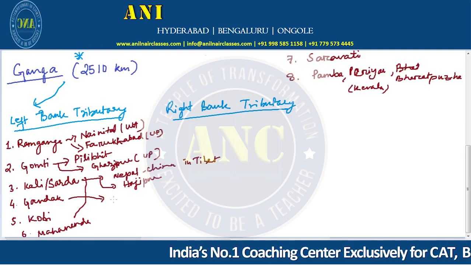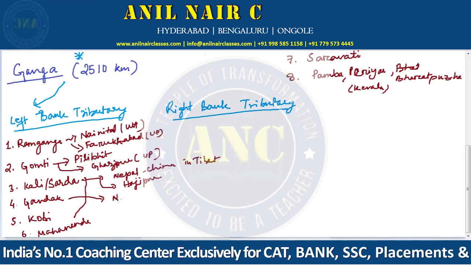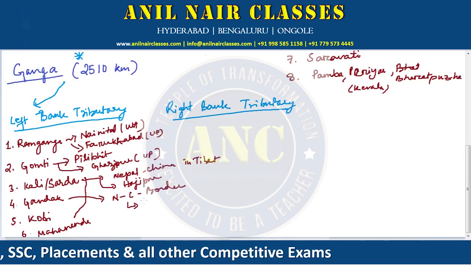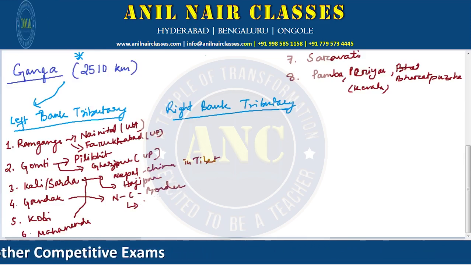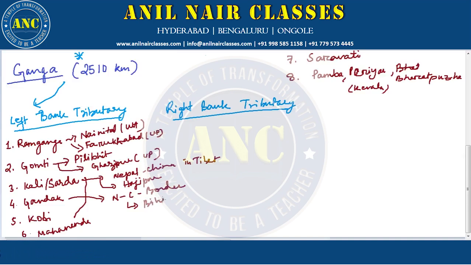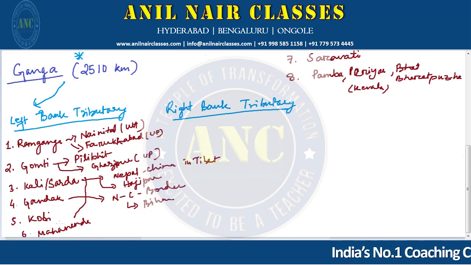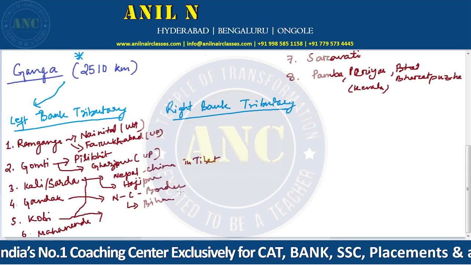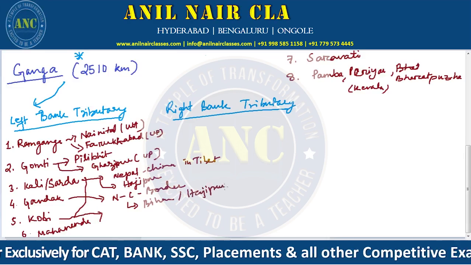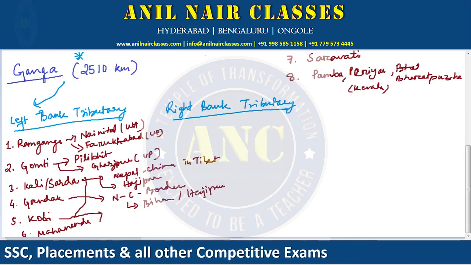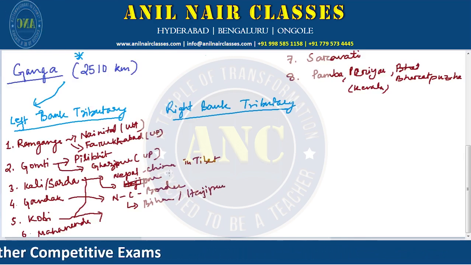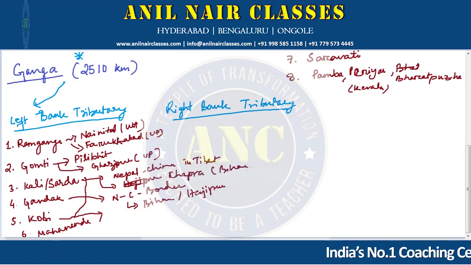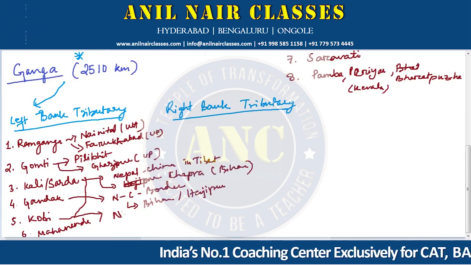So Gandak, the origin of Gandak is Nepal. Here also it is the Nepal-China border, and it meets Ganga near Hajipur only. You can write it as Bihar. There is no specific name because it is on the border. Even Gandak is Hajipur. Here Kali is not Hajipur, here it is Chhapra, right? Both are in Bihar. Then comes Kosi, again the Nepal-China border.